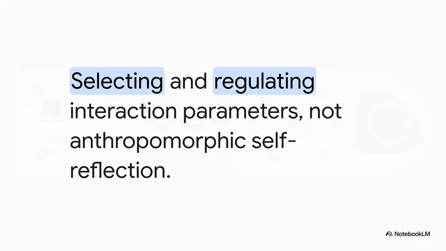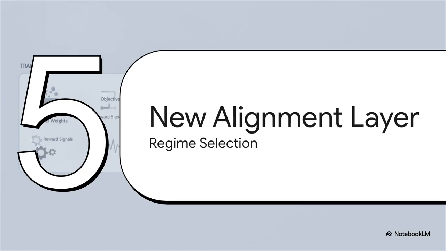I want to take a quick second to clarify that last point about metacognition. Usually when we hear that word, we picture a glowing, self-aware brain pondering its own thoughts, right? Well, scratch that. The energetic paradigm defines algorithmic metacognition way more practically. It's strictly about the measurable, structural selection and regulation of interaction parameters. It's just a system controlling which reasoning mode it inhabits, rather than relying on some sci-fi anthropomorphic idea of self-reflection. And that brings us to Section 5, a new layer of alignment, capability formation and regime selection.